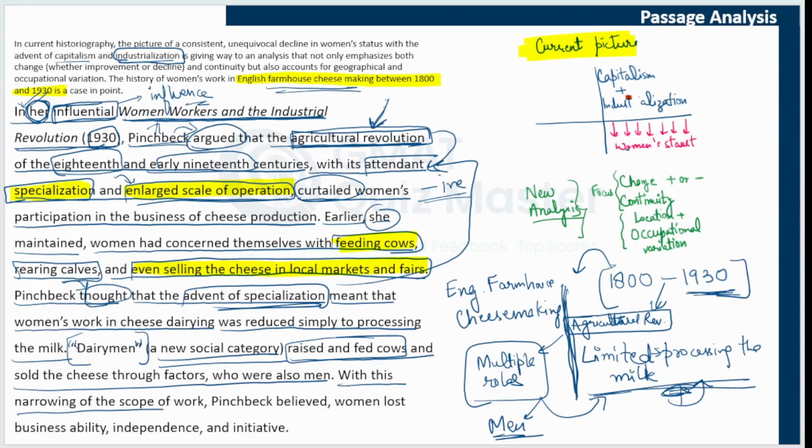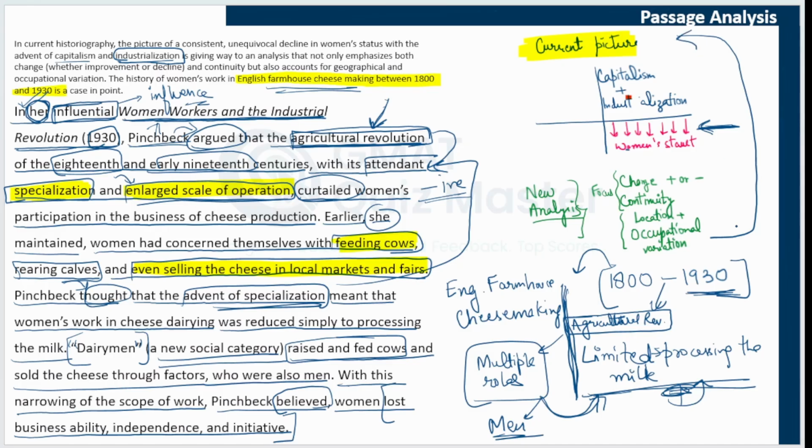With this narrowing of the scope of work that Pinchbeck is discussing, Pinchbeck believed, again, this is a belief of Pinchbeck, not a fact, that women lost business ability, independence, and initiative. So this is the negative effect women faced with this specialization, with this agricultural revolution. So what is this paragraph doing here? The paragraph first presented the current picture and this new analysis. The current picture shows just a decline in women's status. It conveys that women's status declined consistently and definitively.